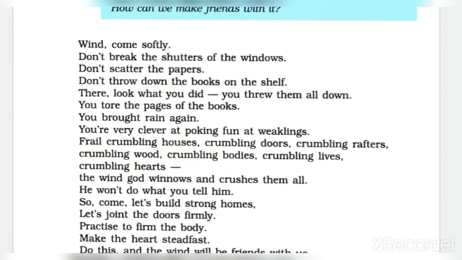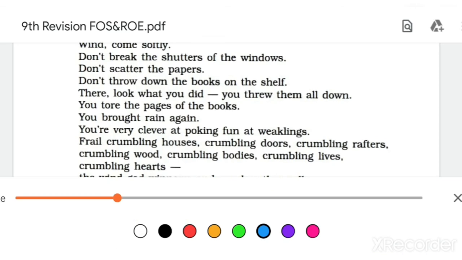First line, wind comes softly. Here personification, because the human quality of coming is given. Apostrophe also, because direct address is there to a non-living thing. So apostrophe means direct address to a dead person or non-living thing.